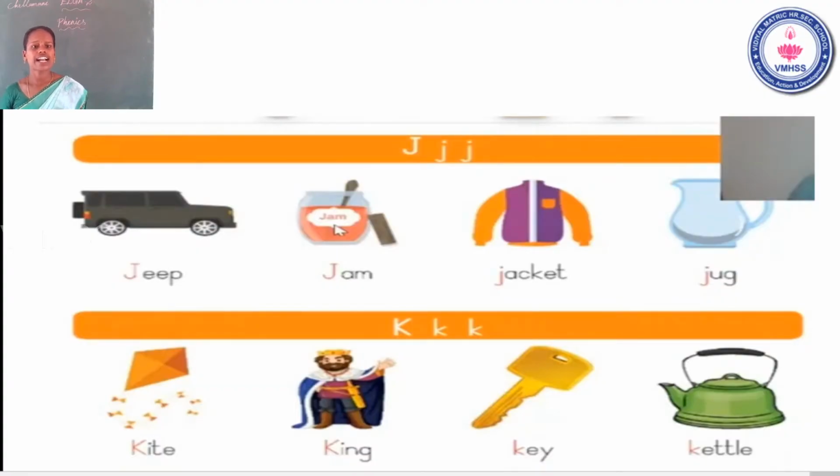K, kite. Do you know kite? Pattam. Yes. Kite. Second one, king. Third one, key. Fourth one, K, kettle. K, kite. K, king. K, key. K, kettle. It's clear. Now what is the next letter?